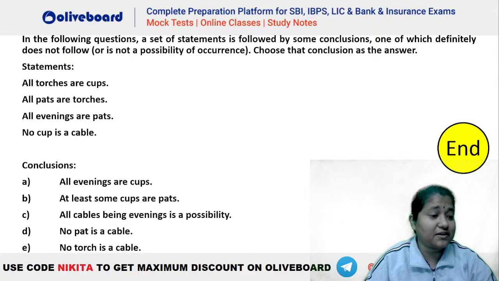चलो, let's try this out. Anybody who has the answer? Which of the following is going to be definitely false?